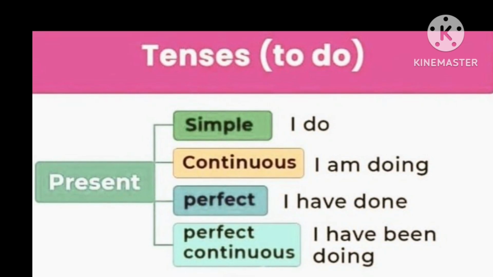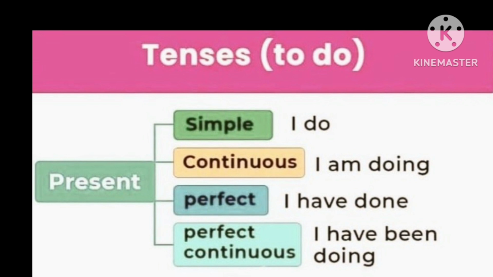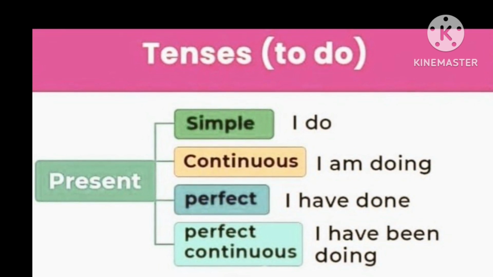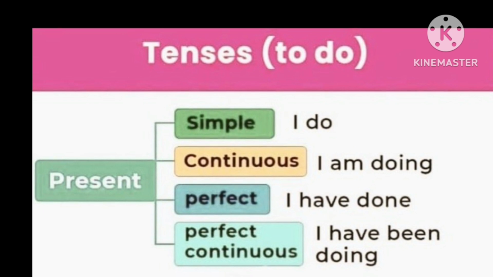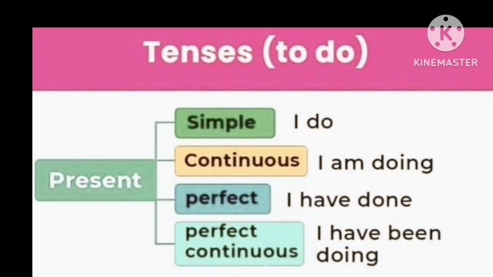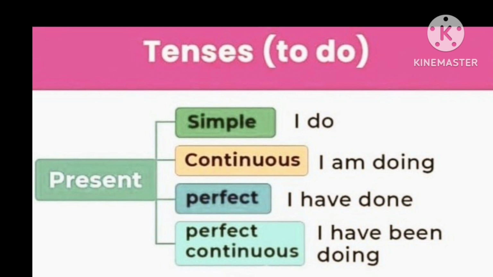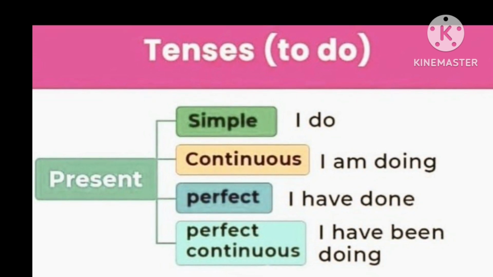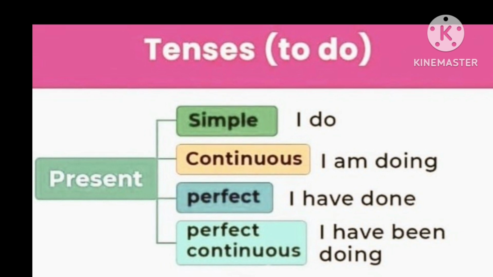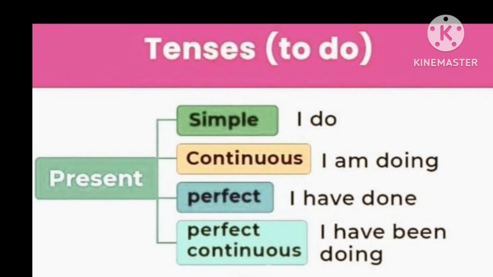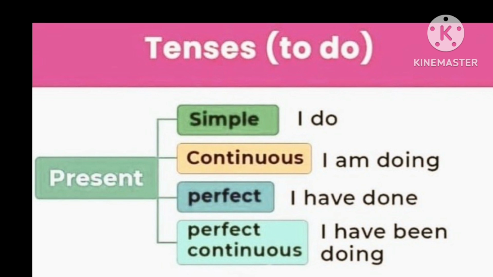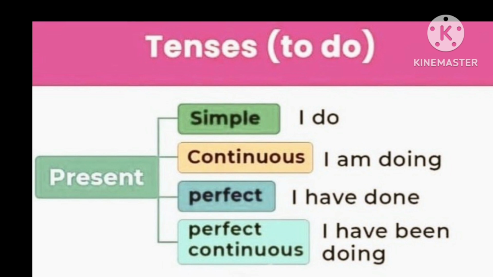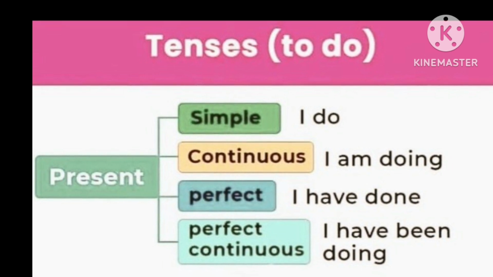Each tense will be further divided into four types based on the work done as well as according to the time. That is present simple, present continuous, present perfect, and present perfect continuous. Examples are simple present, I do. Present continuous, I am doing. Present perfect, I have done. Present perfect continuous, I have been doing.